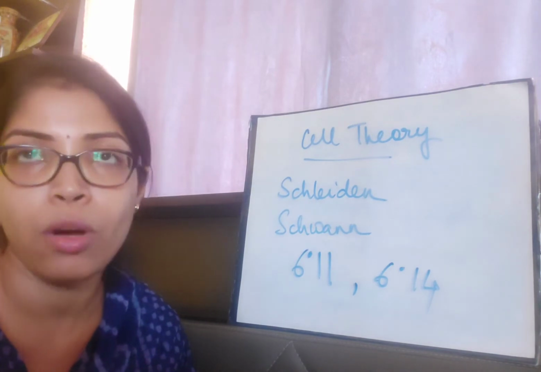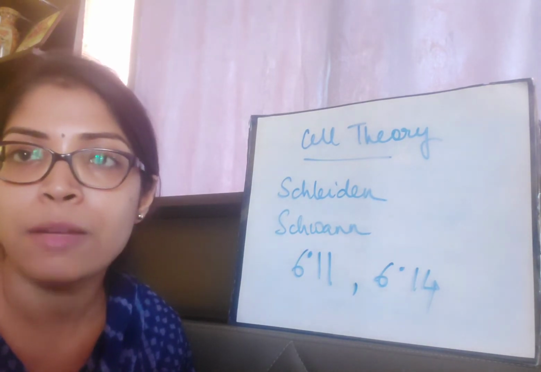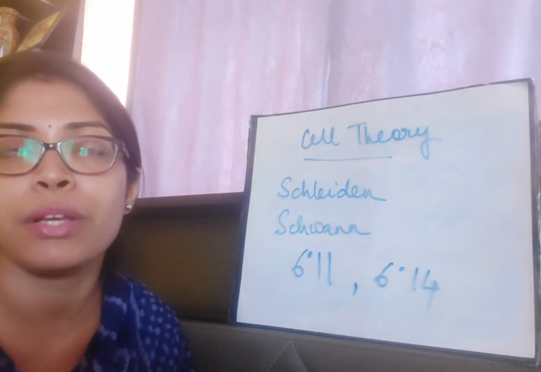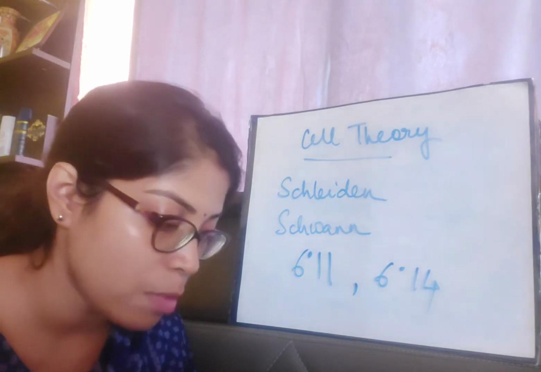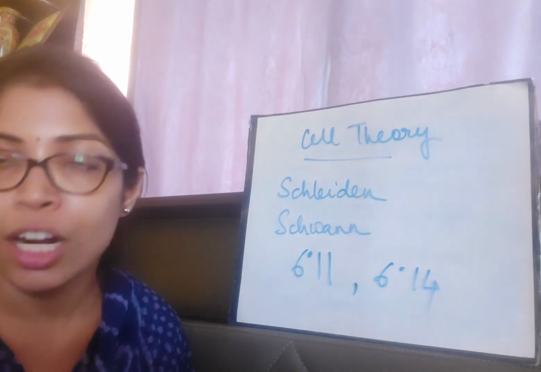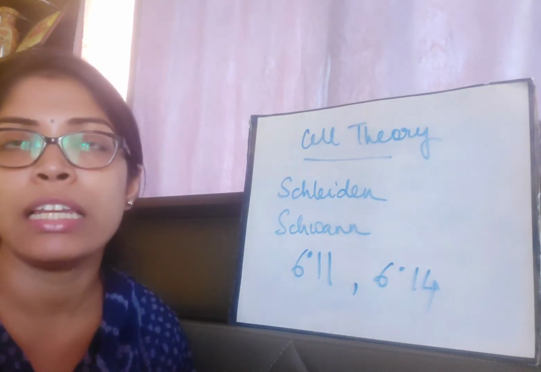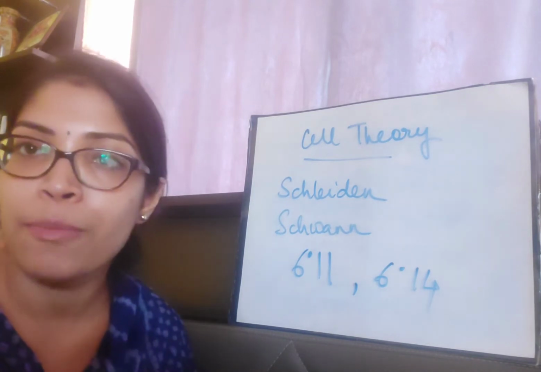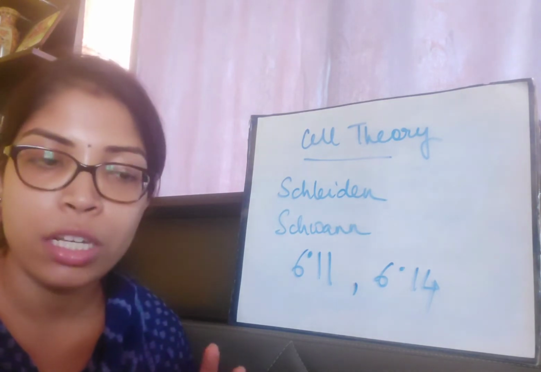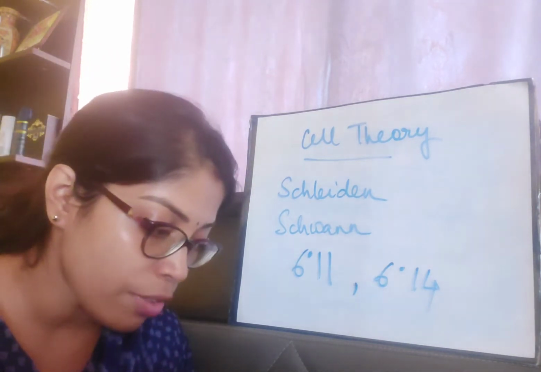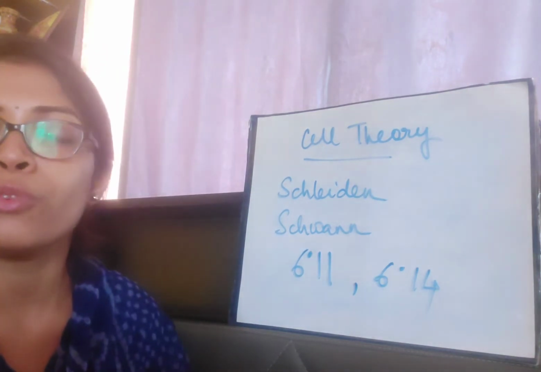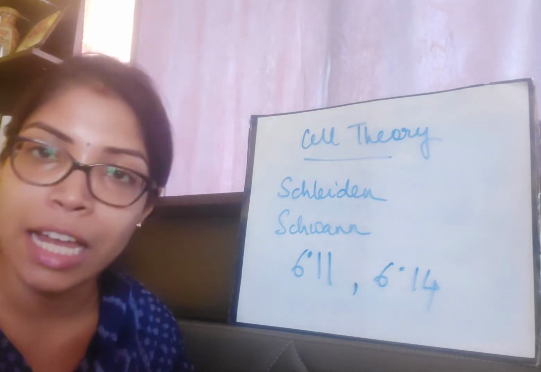Basically, the main differences between plant cell and animal cell are the presence or absence of certain cell organelles and obviously the cell wall. The cell wall is present in plant cell, but it is not present in animal cell. Plastids are present in plant cell but absent in animal cell, while vacuoles are present in plant cells in large number and are big in size. In animal cells, if they are present, they will be small in size and less in number. There are few differences in case of centrosome, and lysosome is very important. So you learn these 4-5 points of differences between plant cell and animal cell.